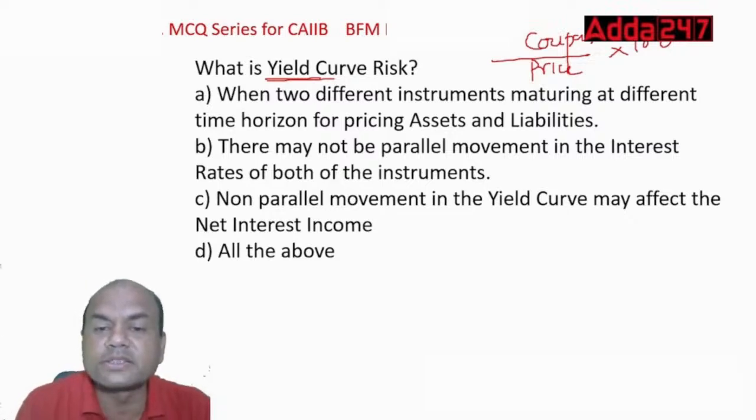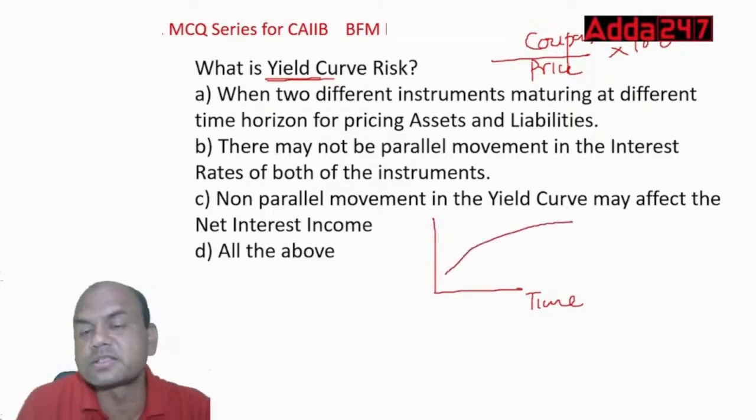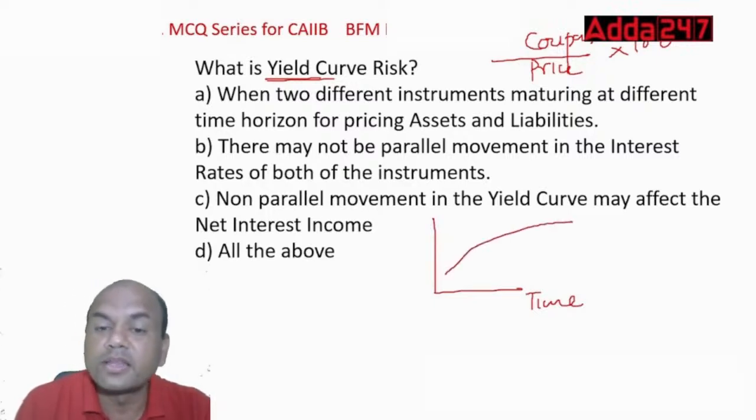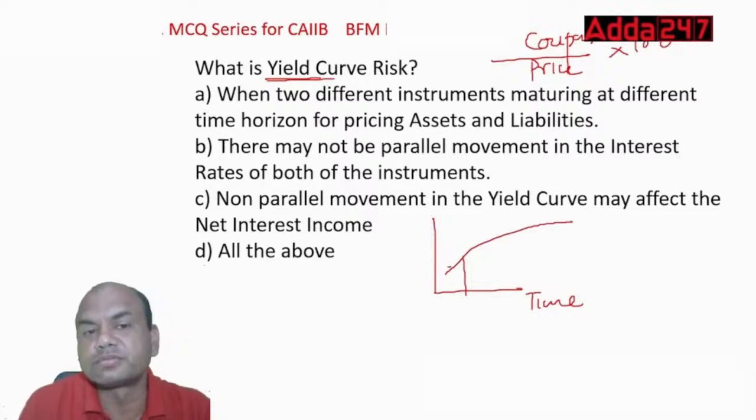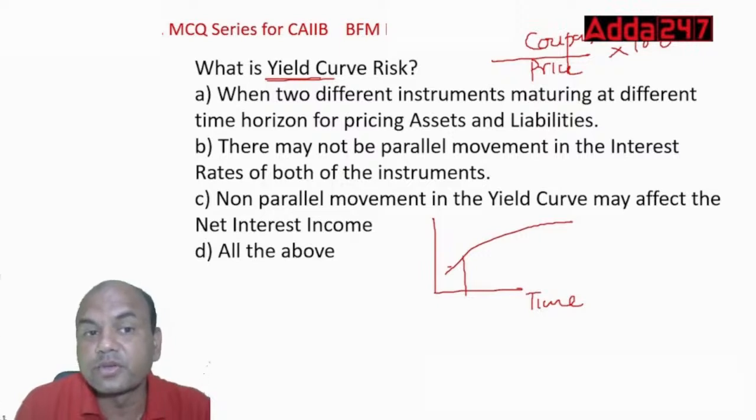When I plot this yield for various maturities, here this is time, various maturities I plotted. So if I plot it for various maturities, then the curve which I get is known as the yield curve. So when two different instruments maturing at different time horizon for price, assets and liabilities, that is basically yield curve risk. So A is right.